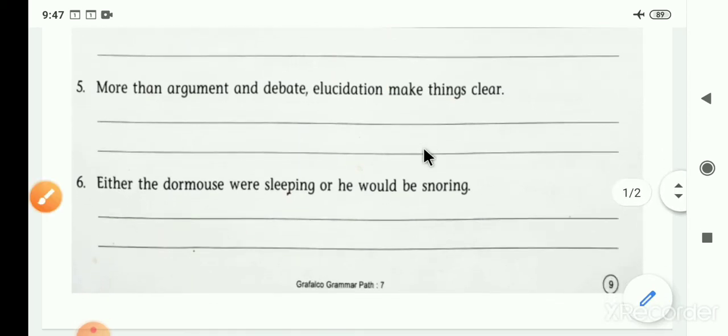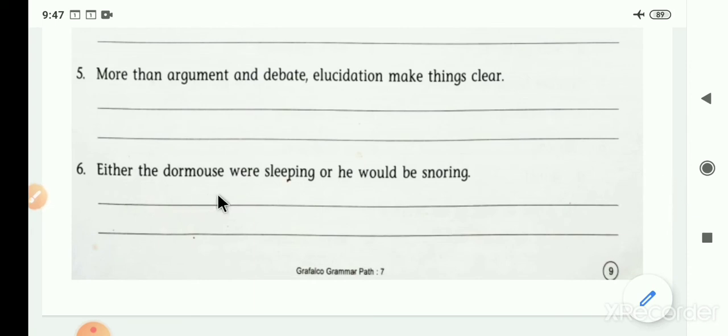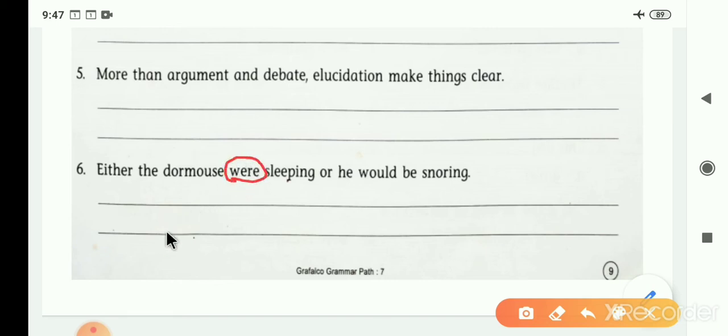Sentence number 6. Either the dormouse were sleeping or he would be snoring. Either the dormouse, the dormouse is a singular subject here. According to that singular subject, we have to put a singular verb, but the verb were is used here, and were is in a plural form. So what we have to change here? We have to write was instead of were.